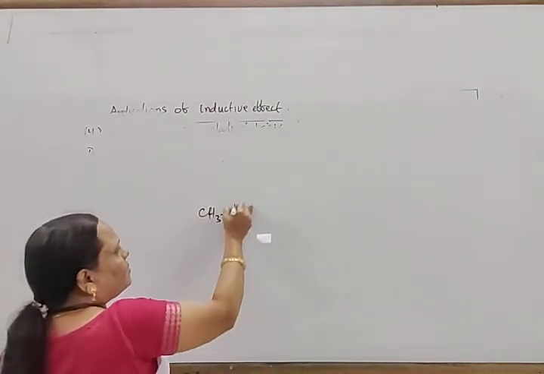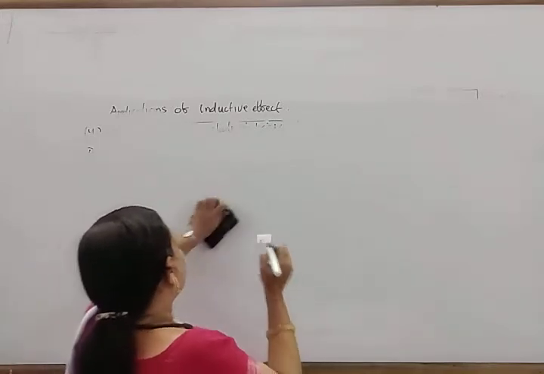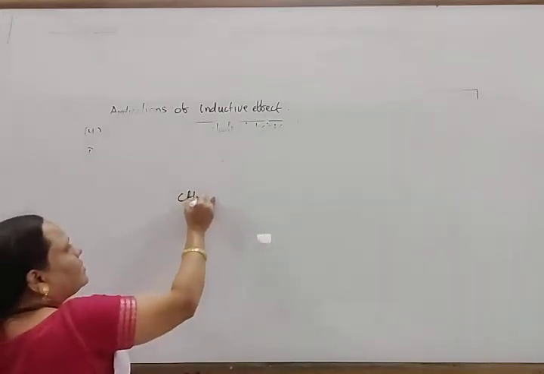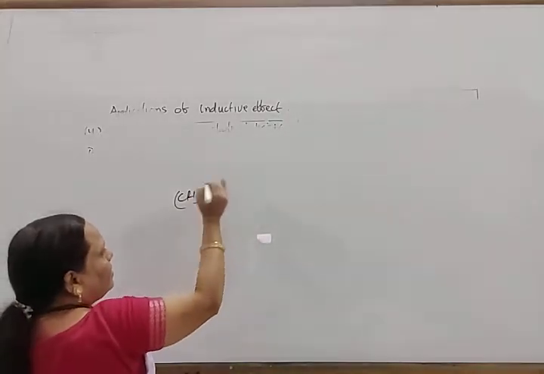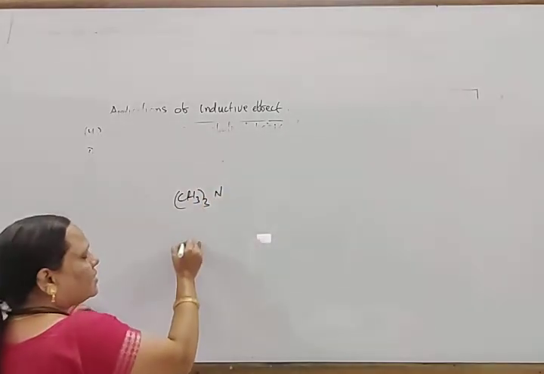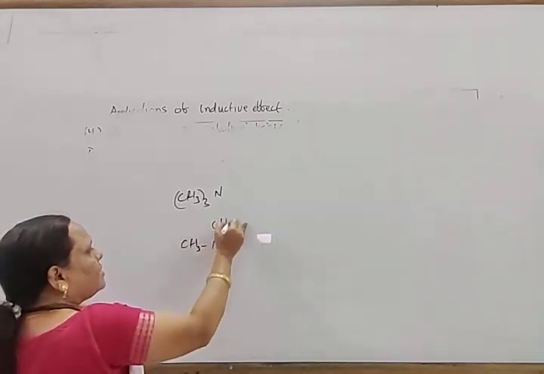So in case of inductive effect, we consider, instead of writing this, I write it like this: (CH3)3N, that is a tertiary amine, with CH3, CH3 and CH3.